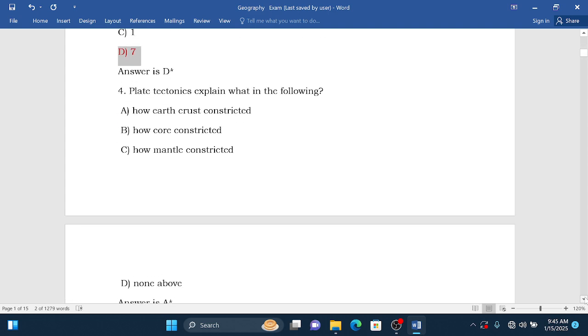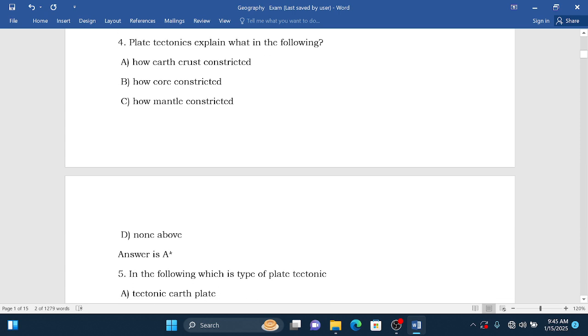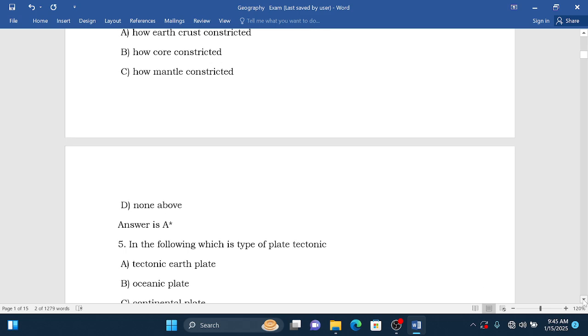Plate tectonics explains what in the following: A, how the earth's crust is constructed, B, how the core is constructed, C, how the mantle is constructed, D, none of the above. So the correct answer is A, because plate tectonics explains how the earth's crust is constructed. Then let's go to question number 5.